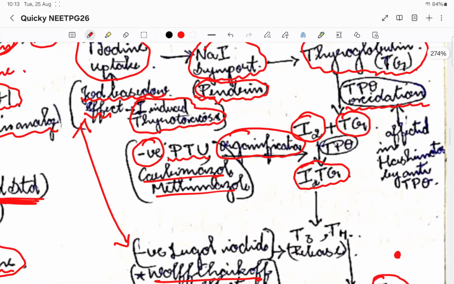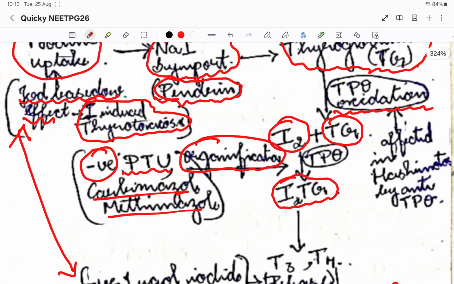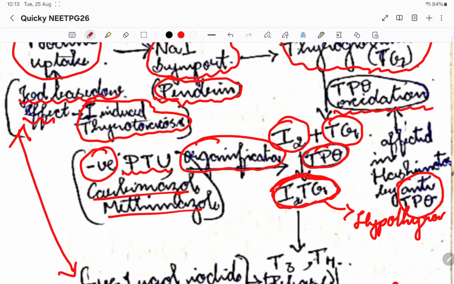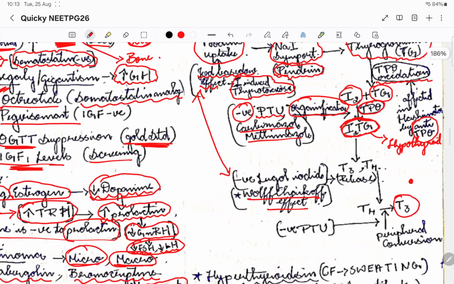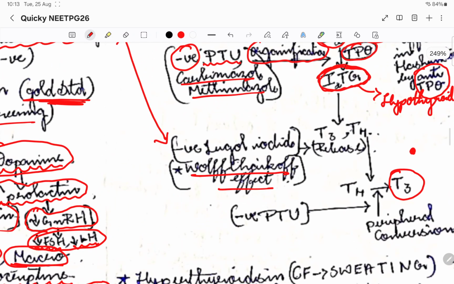Then one more major clinical significance is TPO. TPO is what is targeted in Hashimoto's thyroiditis. In Hashimoto's thyroiditis there is anti-TPO, which goes and binds to the TPO and destroys it. So there is no formation of iodinated thyroglobulin at all. If TPO is destroyed, that is why they will have hypothyroidism. This is the main action of anti-TPO, causing hypothyroidism. So this is the clinical significance of this. Now we learned about the Wolff-Chaikoff effect also.